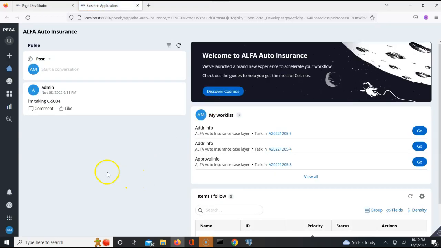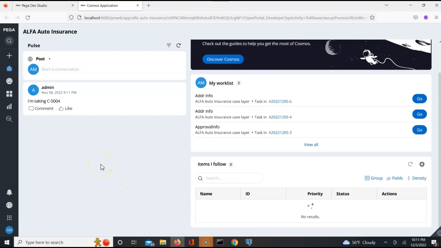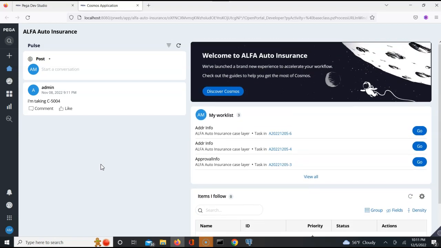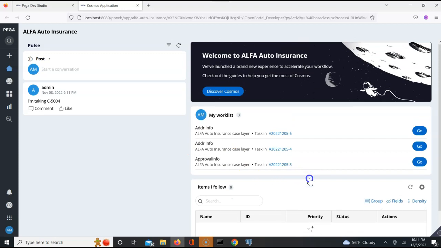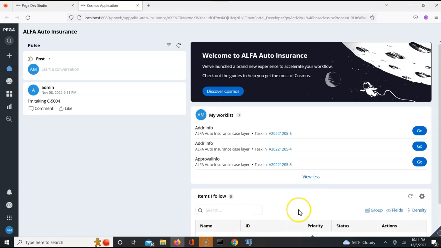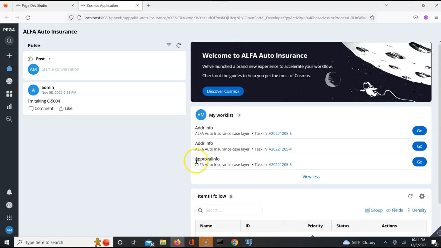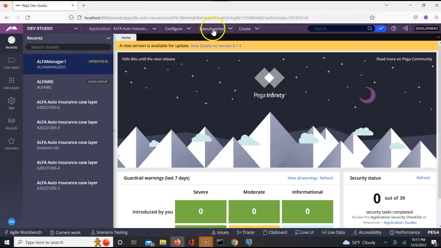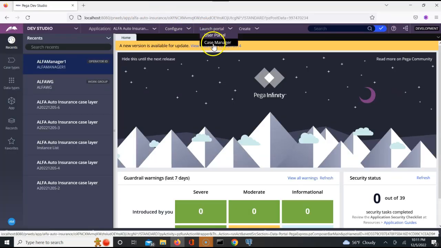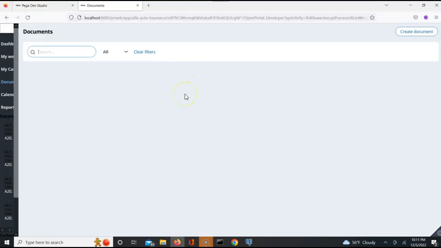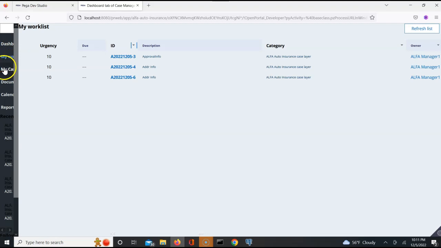Worklist. Perfect. Do we also see a queue here? He has a worklist, but I want to see if there is a queue. I'm not able to find his queue here. There is another portal which is called the manager portal. Let us open that and check. Launch case manager portal. This is deprecated. We are not supposed to use this anymore, but just to verify this, let us see. My work list.